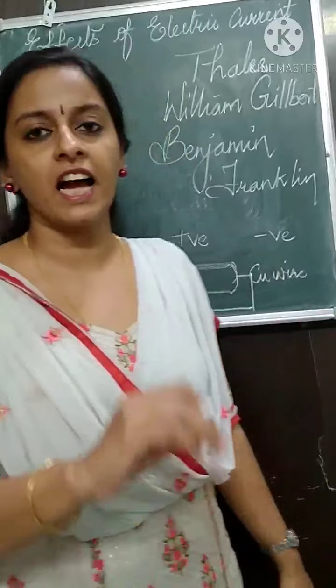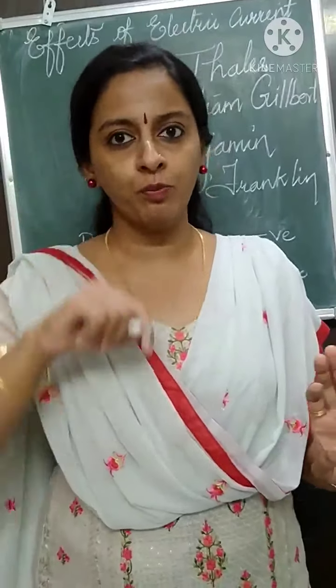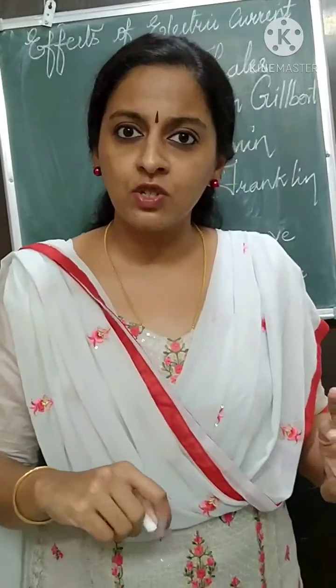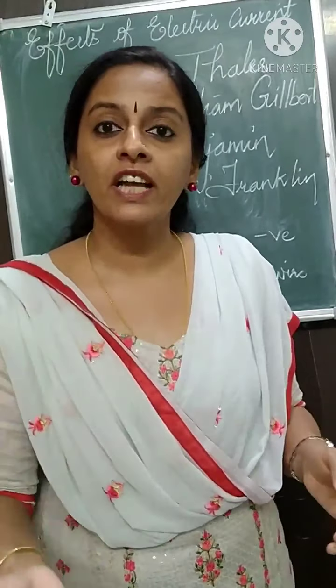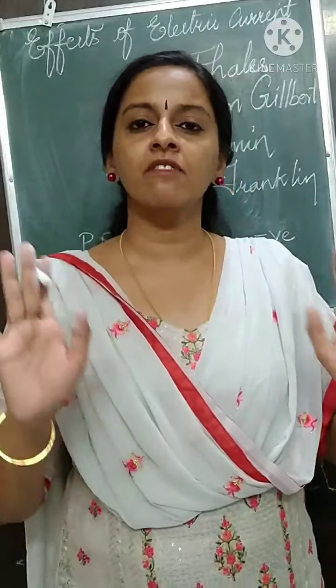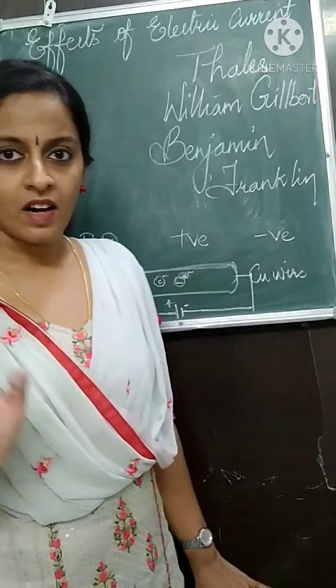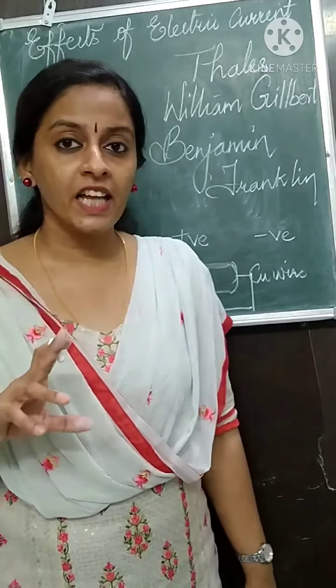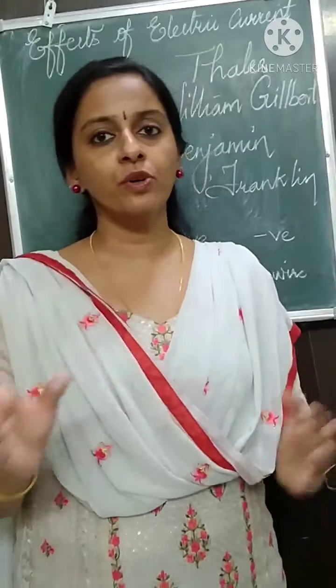First we considered that it is because of electrons, so we considered from negative to positive. But later on we understood that no, it is because of positive as well as negative charge. So then we all came to a conclusion that, okay, conventionally we will show it as positive to negative. Understood? So in the circuit diagrams, we will show the direction of electric current from positive to negative.